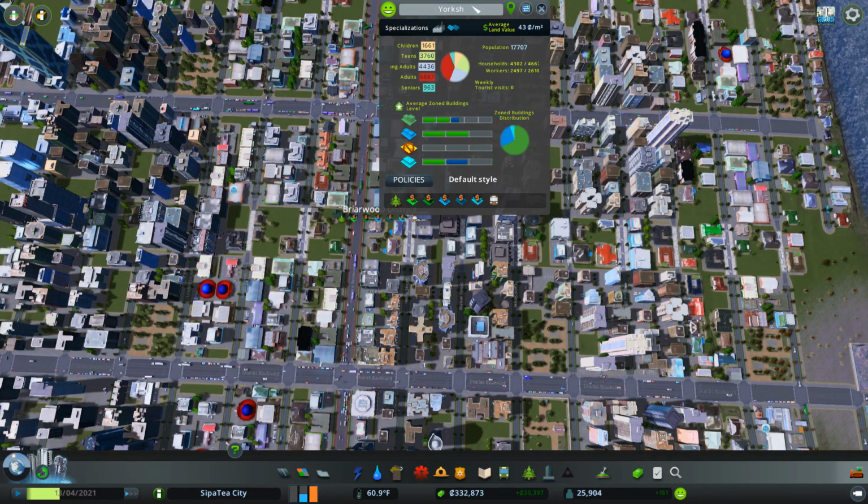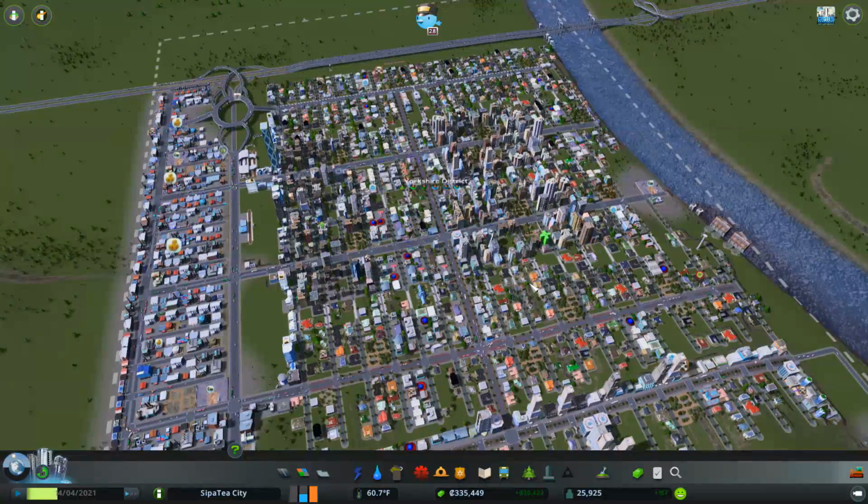This is going to be the Yorkshire district, named after the Yorkshire tea that I drink a lot of. There we go. And I'm going to make a list of all the other names. And yeah, we'll be naming things.